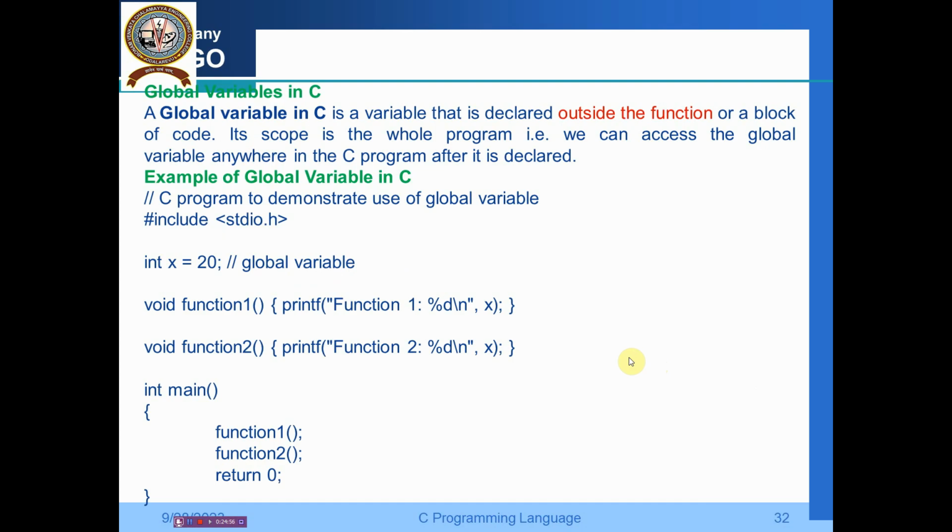A global variable in C is a variable that is declared outside the function or a block of code. Its scope is the whole program. We can access the global variables anywhere in the C program after it is declared.